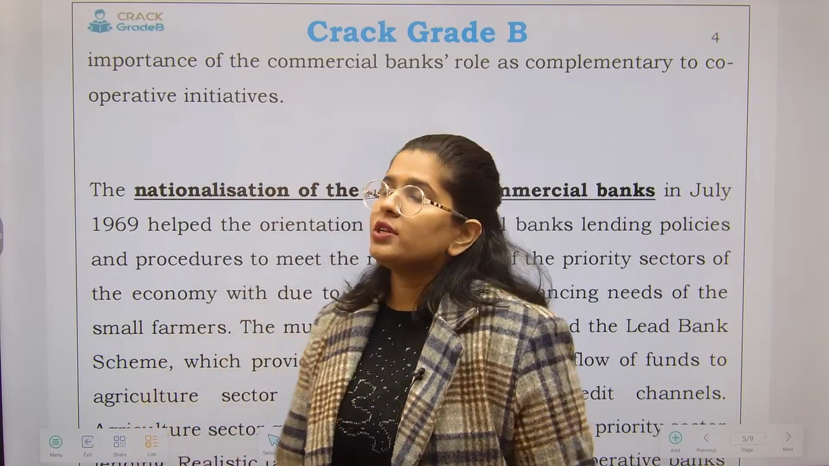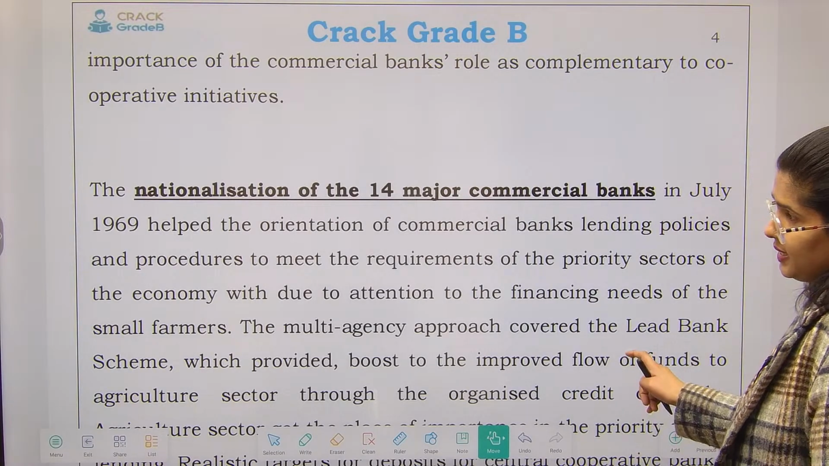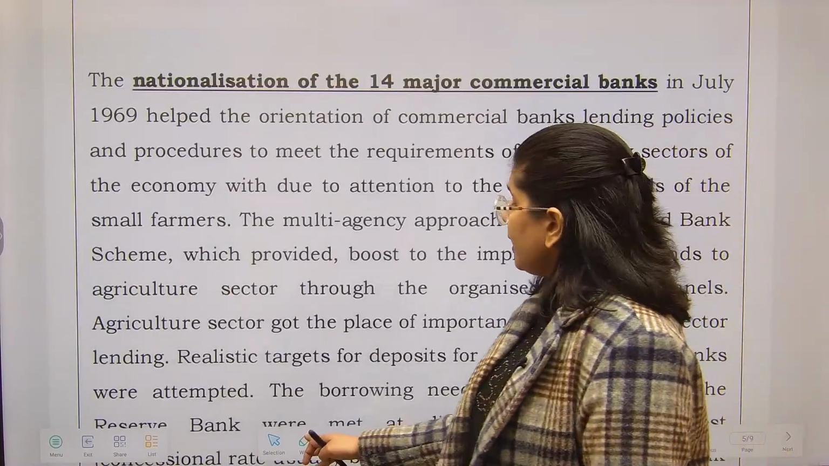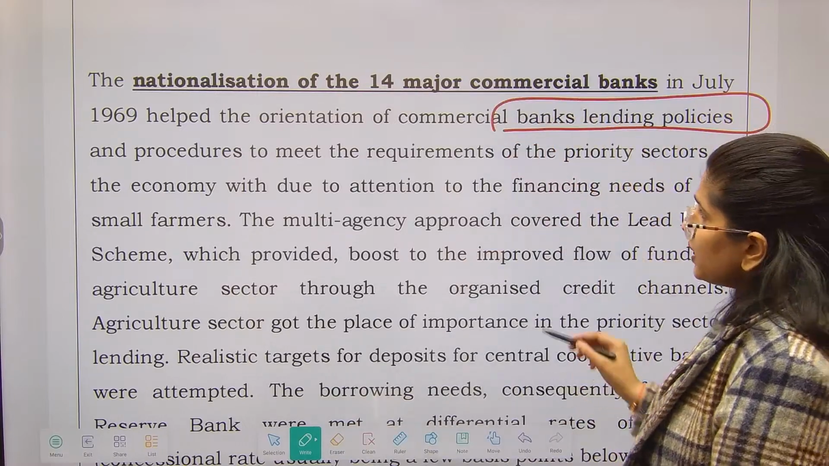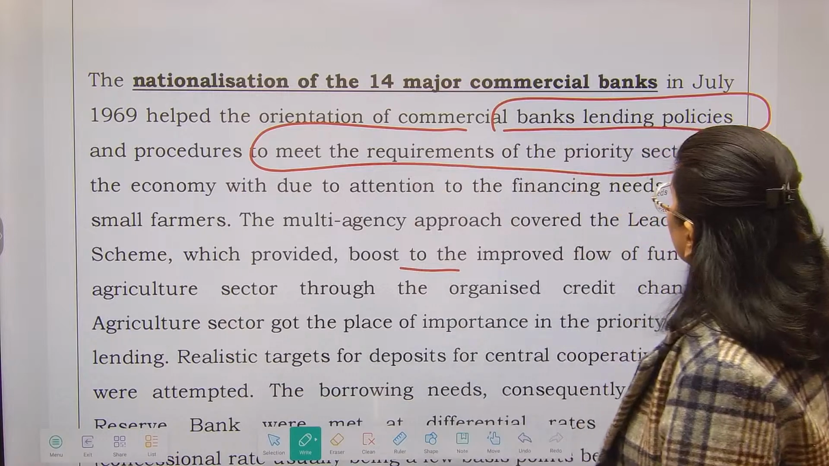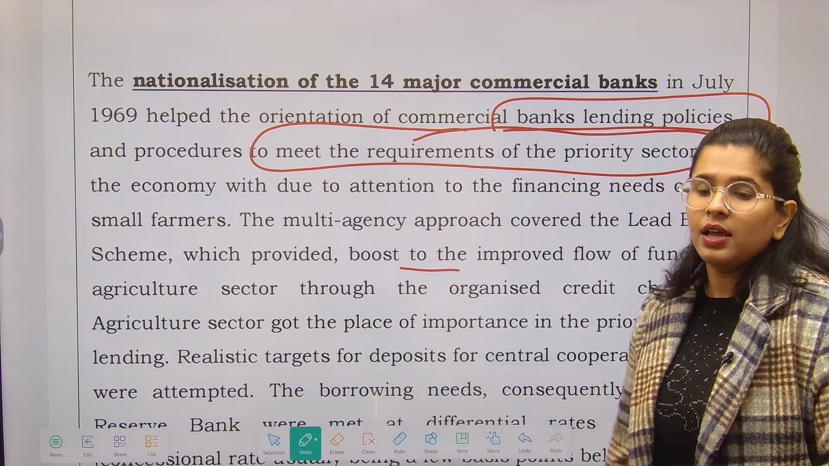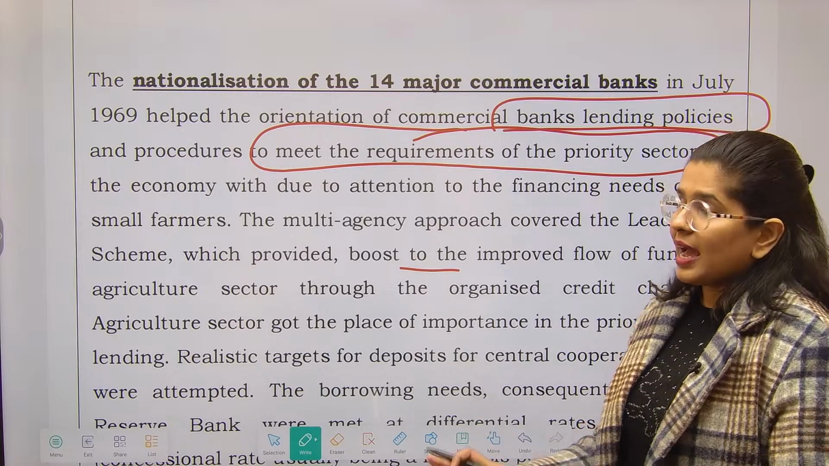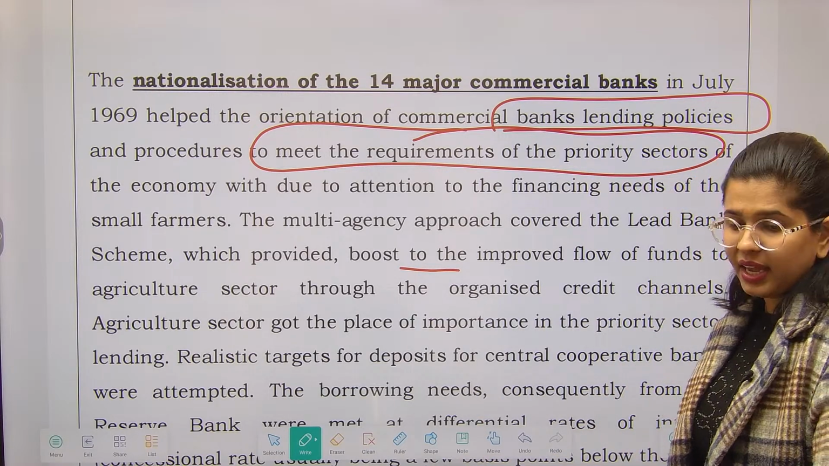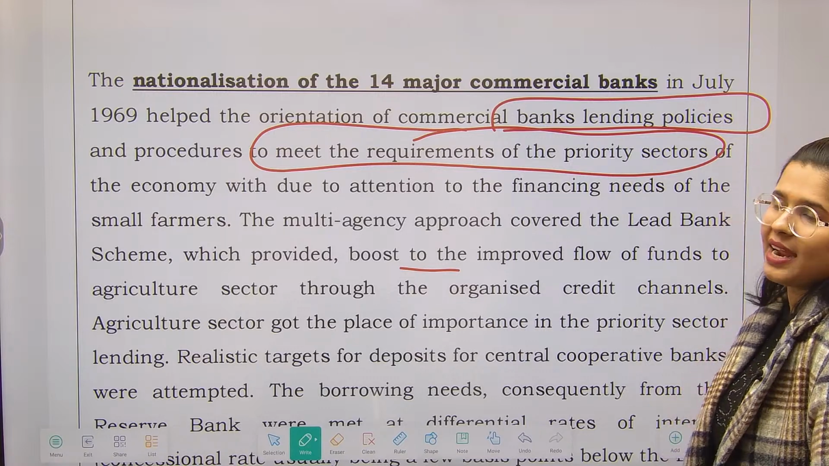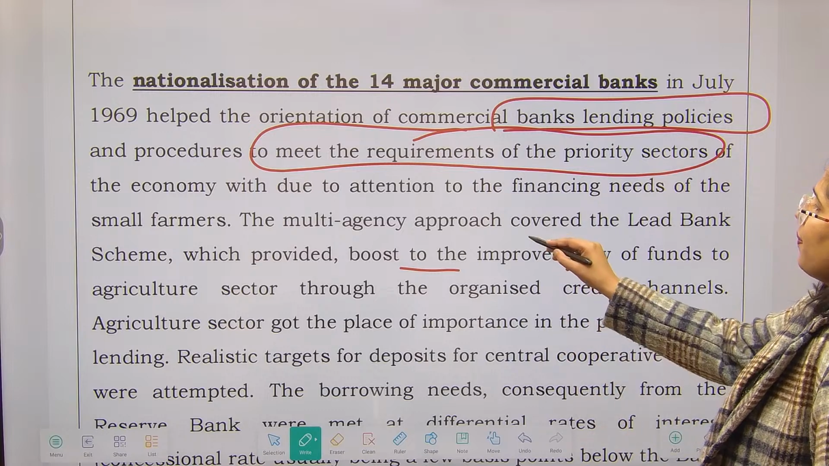What were the steps? So nationalization of the 14 major commercial banks in July 1969 helped the orientation of commercial banks' lending policies and procedures to meet the requirement of priority sectors of the economy. So this is how the banks were nudged, right? They were nationalized, and this is how RBI shifted the attention towards the rural sector or the priority sector as well. The multi-agency approach covered the